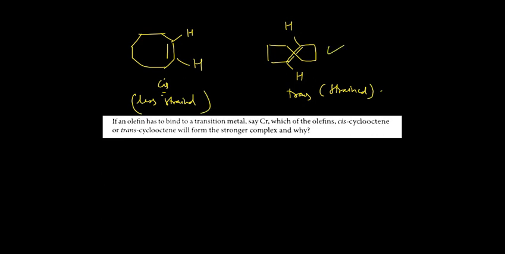So this trans cyclooctene will try to release its strain by combining with the chromium. So obviously your trans cyclooctene will bind more effectively to the metal to release its strain.